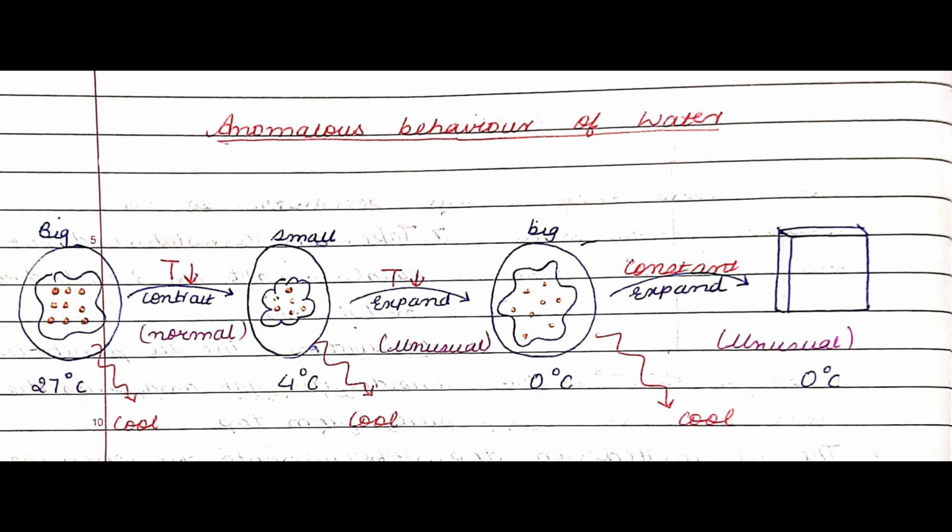Following next, when the temperature is further decreased from 4 degrees Celsius to 0 degrees Celsius, you can observe that there is an unusual behavior of water. The particles, rather than contracting more, start expanding and becoming big. So this is called the anomalous behavior of water. So at 0 degrees Celsius, when the temperature is kept constant, the water particles keep on expanding. We state this as anomalous behavior of water, a very unusual behavior of water.